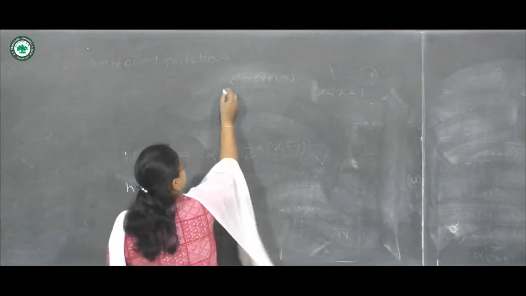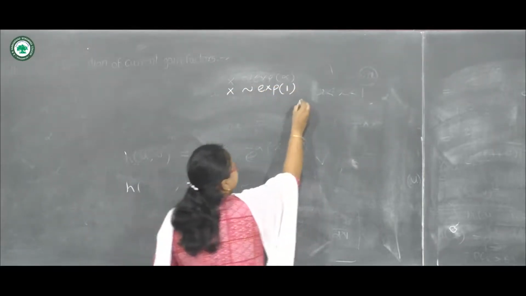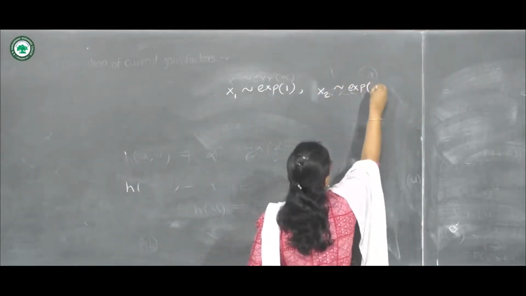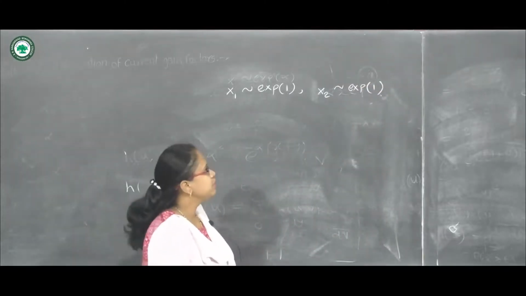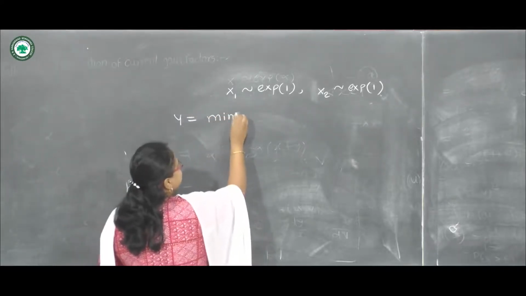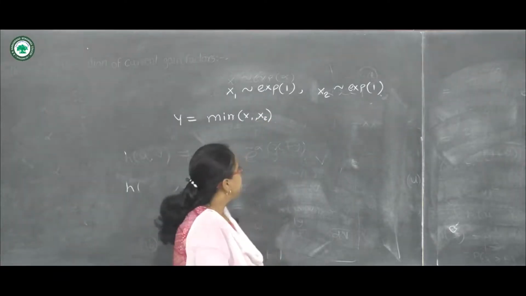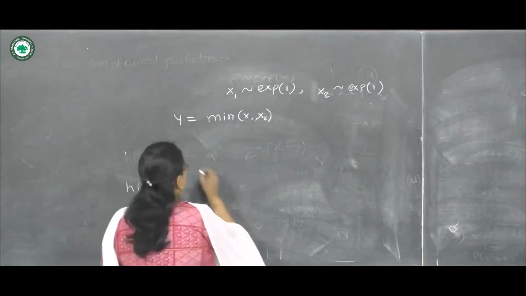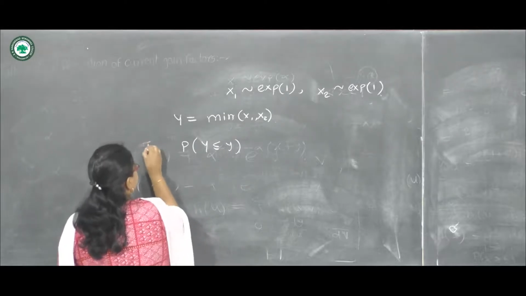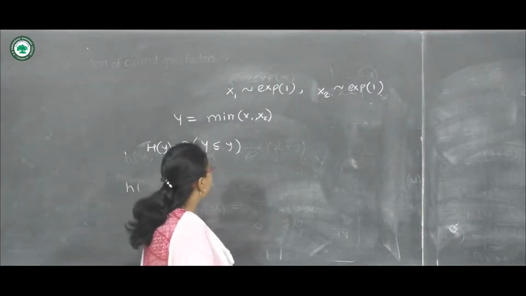Suppose we are given that x1 follows exponential with parameter alpha equals 1, and x2 follows exponential with parameter alpha equals 1, and suppose we are asked to obtain the distribution of y, which is the minimum of x1 and x2. Then we can use the method of distribution function. So probability of y less or equal to small y, we can denote it by h of y, which is the CDF of y.